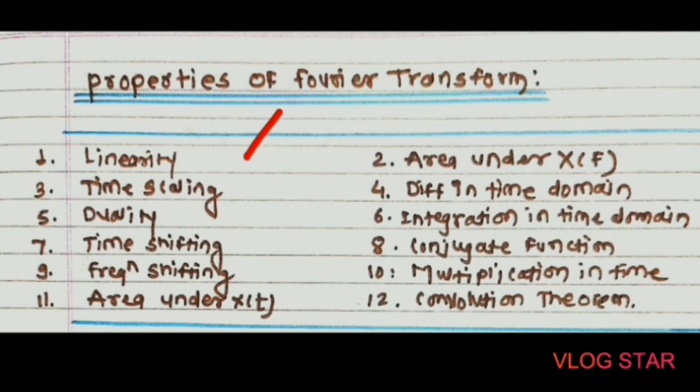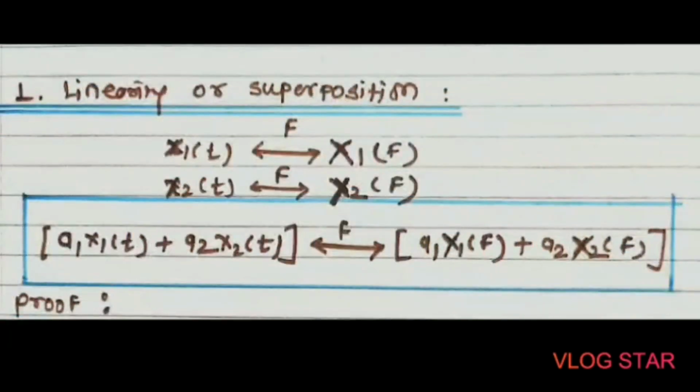First is linearity or superposition. Second, area under X(f). Third, time scaling. Fourth, differentiation in time domain. Fifth, duality property, or we can say symmetry. Sixth, integration in time domain. Seventh, time shifting. Eighth, conjugate function. Ninth, frequency shifting. Tenth, multiplication in time domain. Eleventh, area under x(t), and last, convolution theorem. So let us understand these properties one by one.